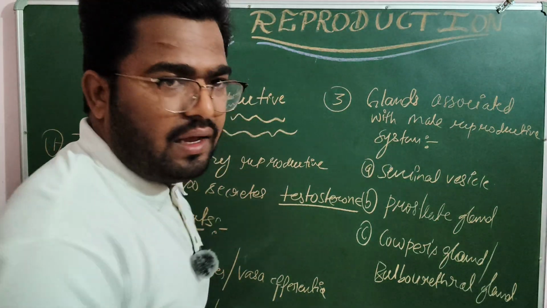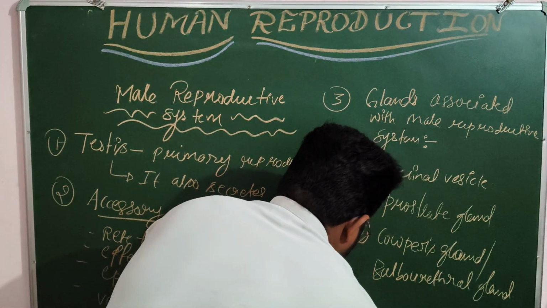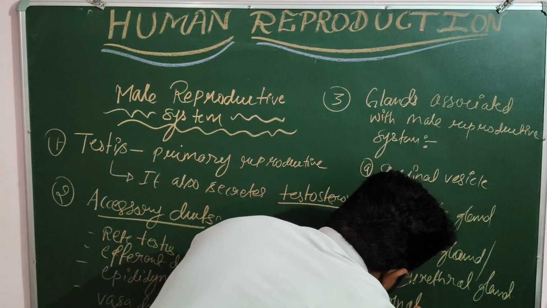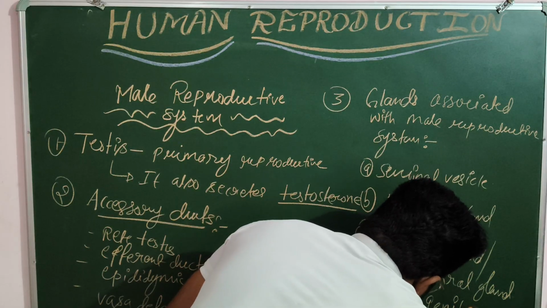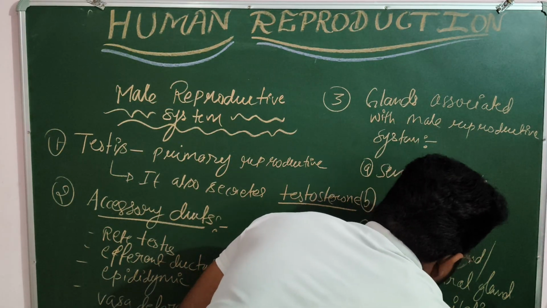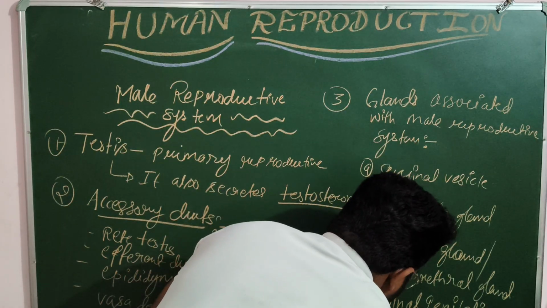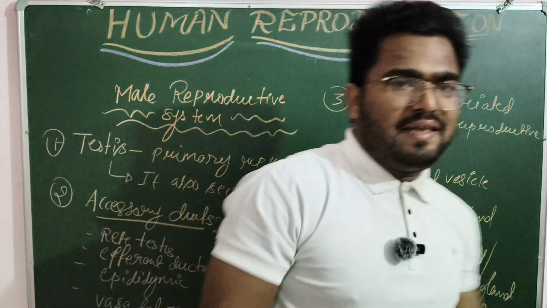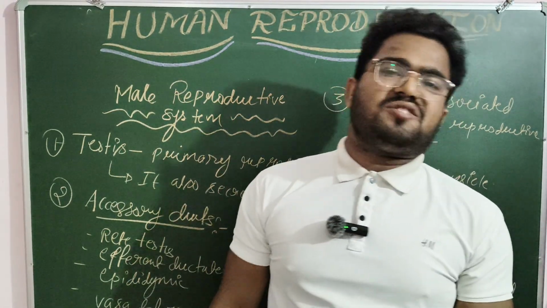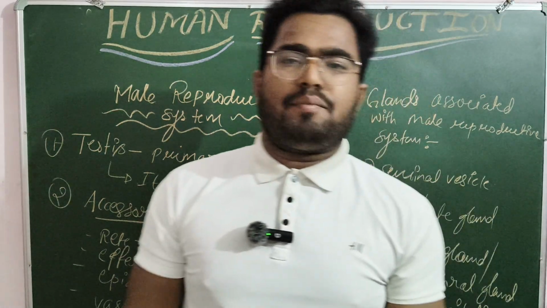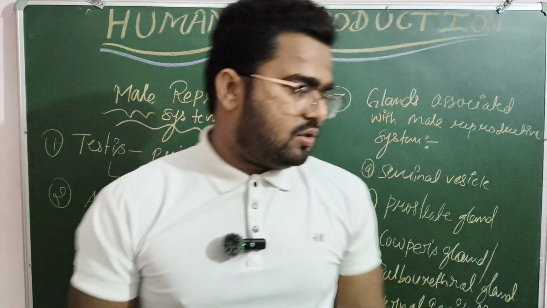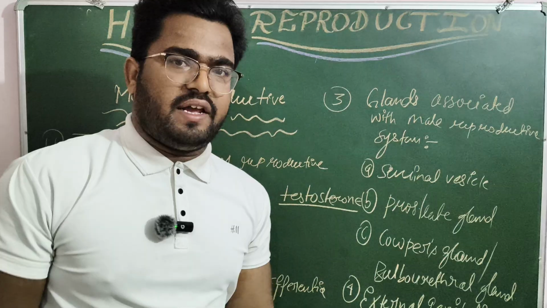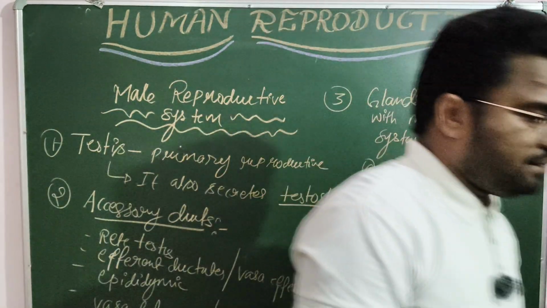Along with that, the fourth part of the male reproductive system is the external genitalia. In the human male, the external genitalia is the penis, which facilitates the process of insemination, which helps in the transfer of semen inside the female reproductive tract, right? So I hope you have understood all these names. Now I will erase this.